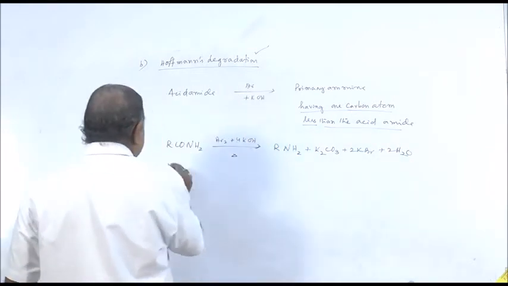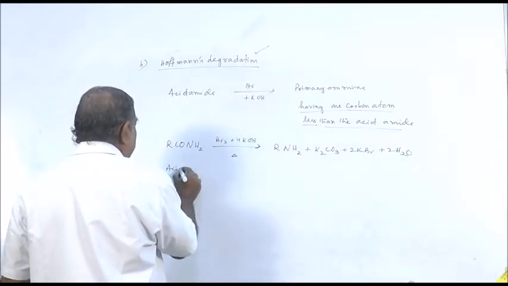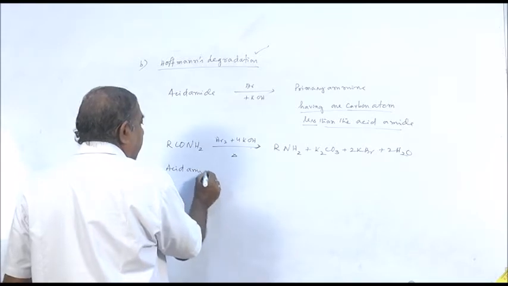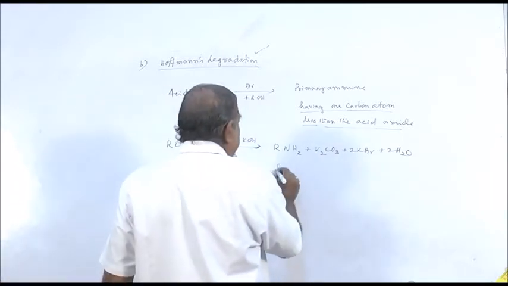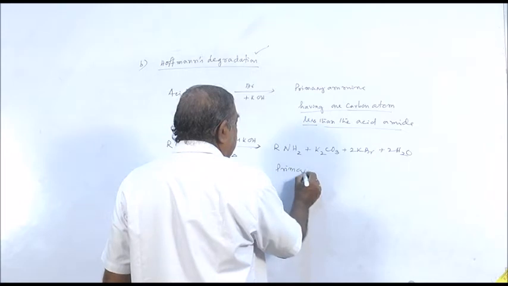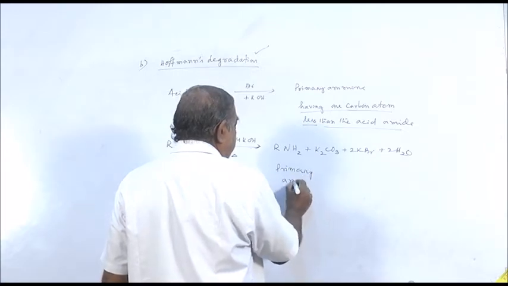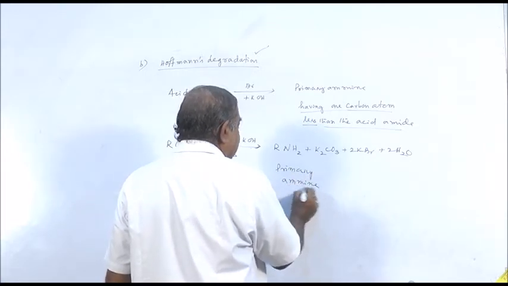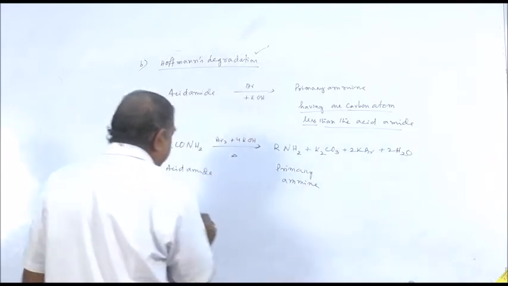So it is your acid amide. You are getting a primary amine having one carbon atom less than the acid amide.